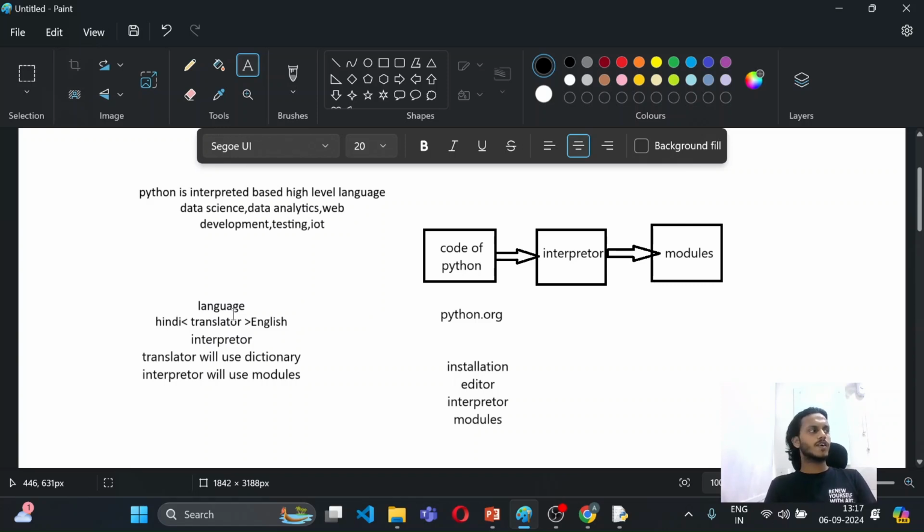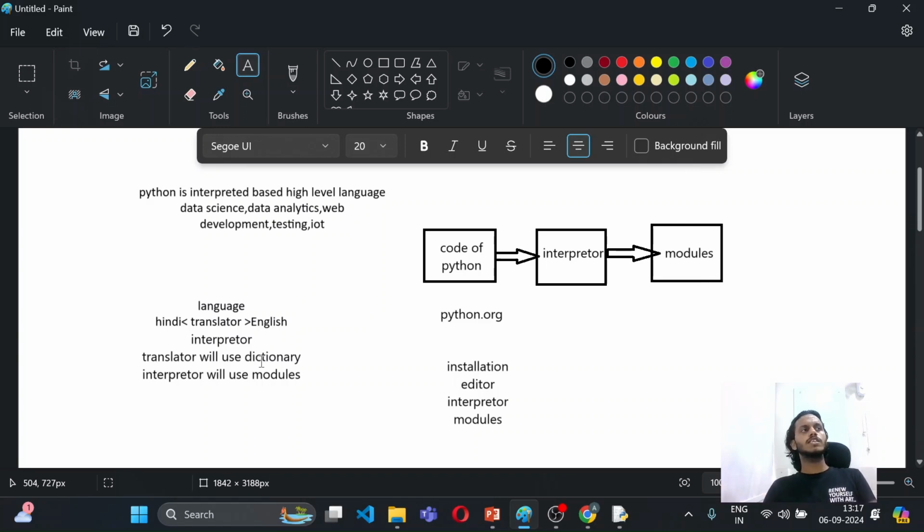Now the problem for the interpreter, and the same for the translator, is that a translator has to learn each word. Whatever words are present in the Hindi language, they have to learn each word, and similarly in English. Learning each word is not really possible. So for that we can use a dictionary. We know we have Oxford-type dictionaries in which all the words are already defined. So we can just use that dictionary to check the meaning of a word, and if any word is not defined in that dictionary, that means that particular word does not exist. Similarly, Python is using modules.